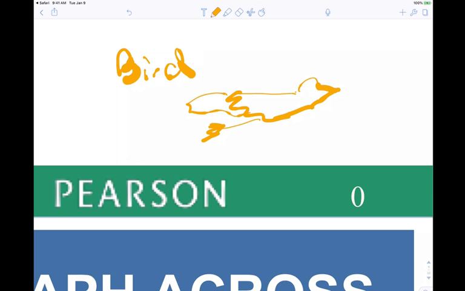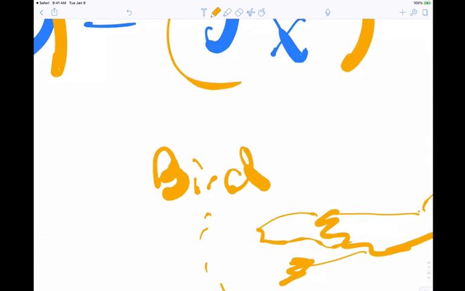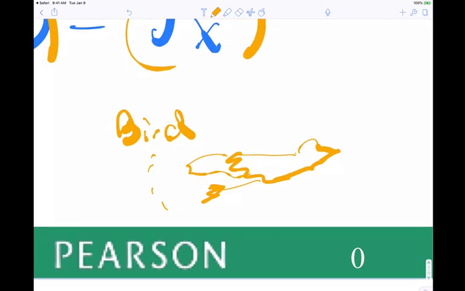Anyway, it's been a while, right? But if you didn't speak English and I drew this, you might think what? You might think bird. You might even think plane. You might think arrow. You see what I'm saying? So if you don't speak English, you might not know what that word means. But this symbol is more universal than the language.